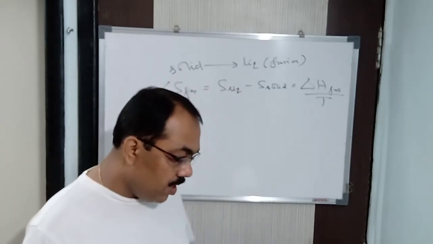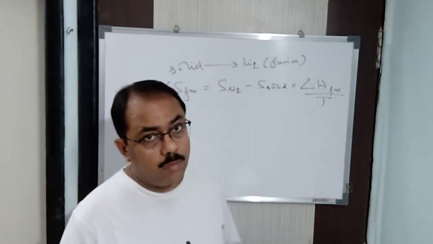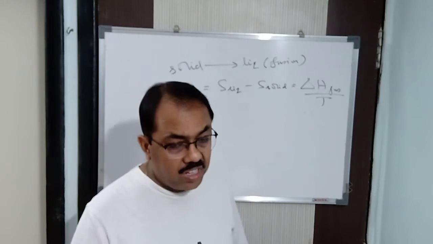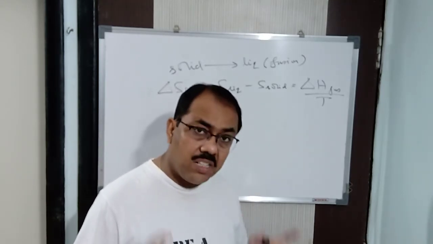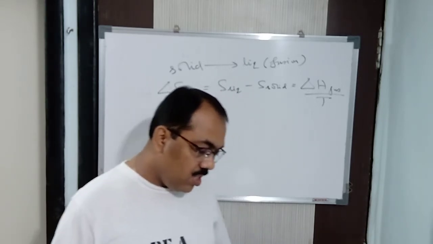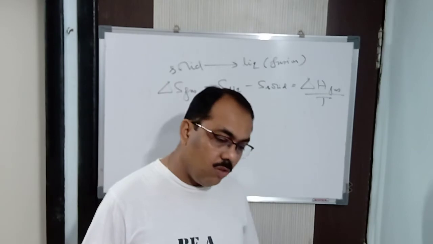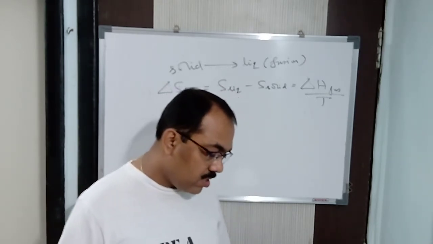Next, the change in entropy of the universe is greater than 0 for an irreversible process, and it is equal to 0 for a reversible process. Again, I repeat, it is an isolated process. So the entropy change is equal to 0 for reversible and greater than 0 for an irreversible process. We have already seen it.